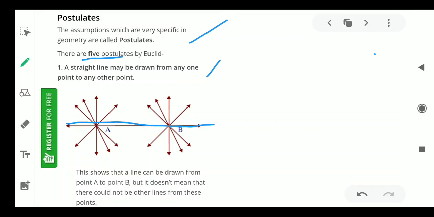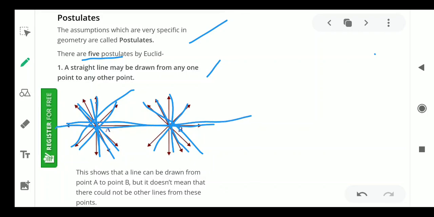The other lines do not join both A and B; some pass only through A, and some pass only through B. But from any two given points, we can draw only one line. This is the first postulate.